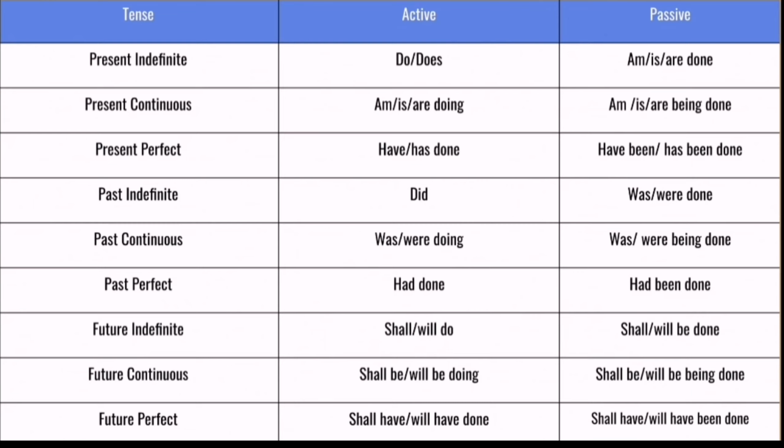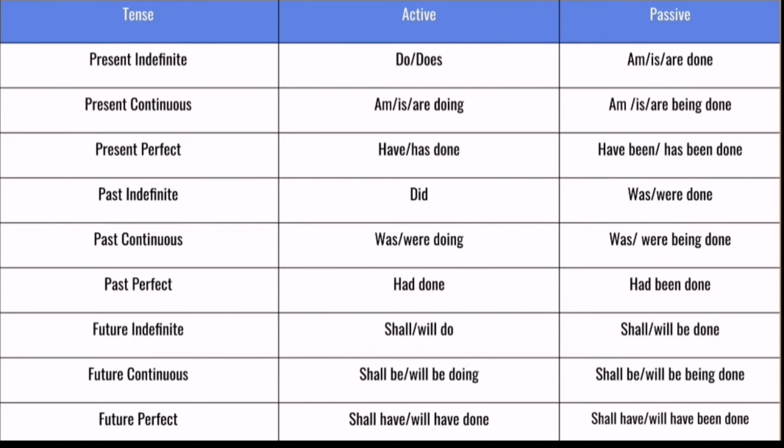Here the verb is am, is, are with ing. In case of passive, we should use am being, is being, are being and the third form of verb. Present perfect. Here the verb is have, has and the third form. In case of passive, we should use have been, has been and the third form of verb.